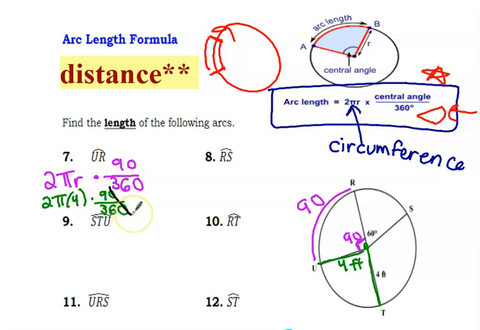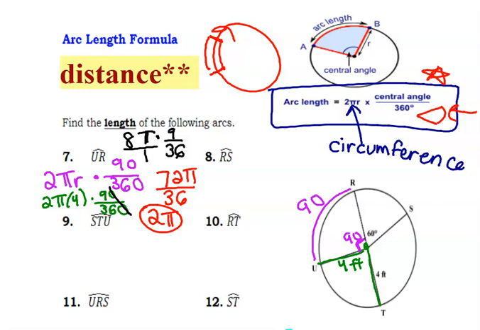You can cross out the zeros, and then I have 8 pi times 9 over 36, and then I can multiply that together. I'm just going to put it over 1 and multiply 8 times 9, which is 72. 72 pi over 36, and let's reduce that. So 72 pi divided by 36 is 2 pi. So that is the length of just this section, is 2 times pi, which would be 3.14. I want to put it in terms of pi, because then that will be a little bit easier for ourselves with some of these calculations.